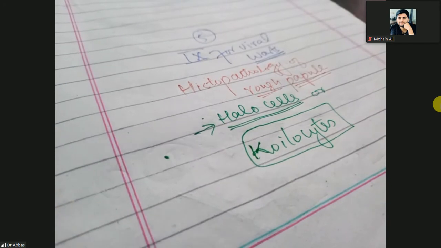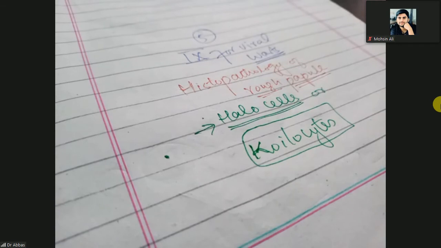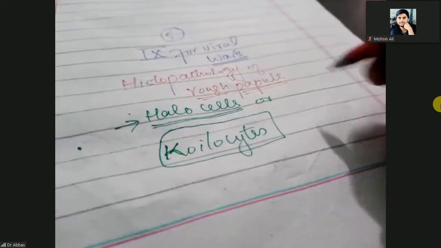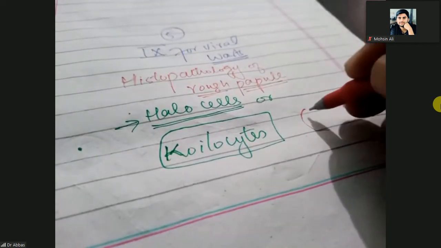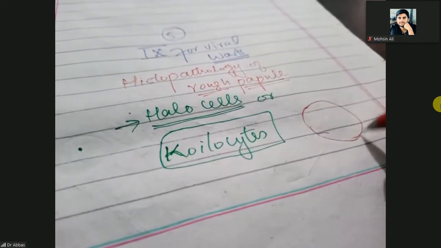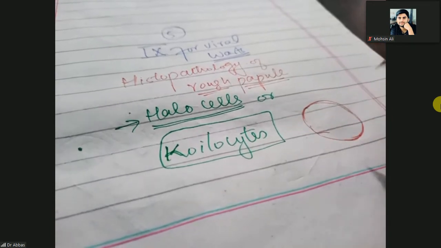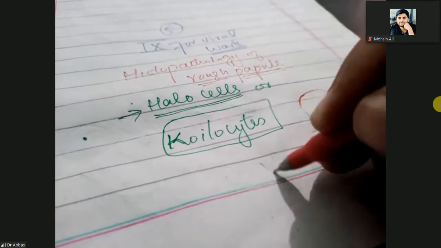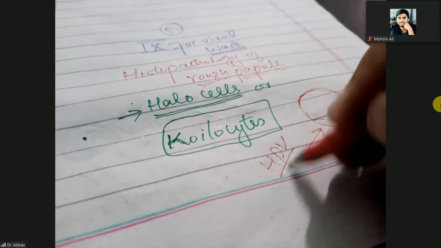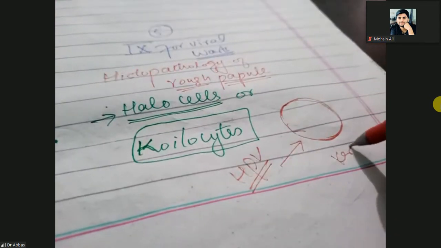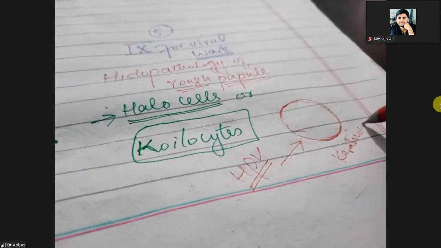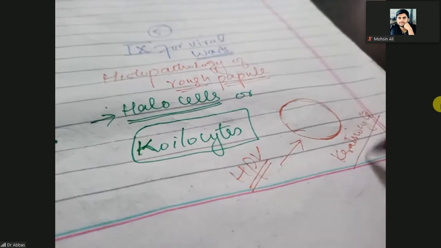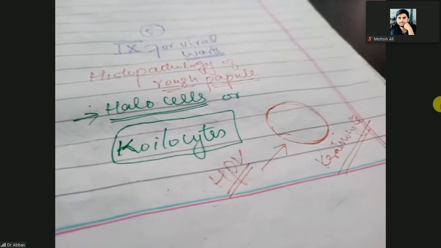So what are koilocytes? Koilocytes have nuclei irregular in size, shape, and color. The nuclei belong to keratinocytes, and these are keratinocytes infected by HPV.